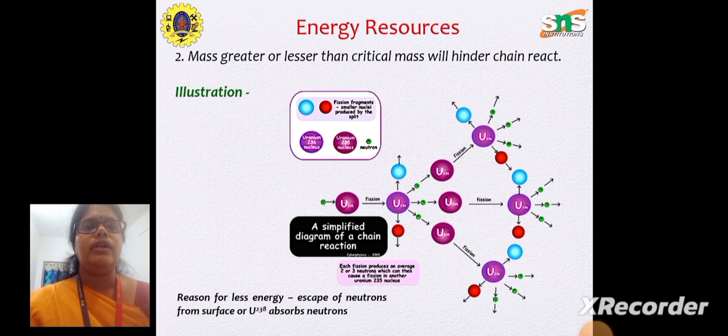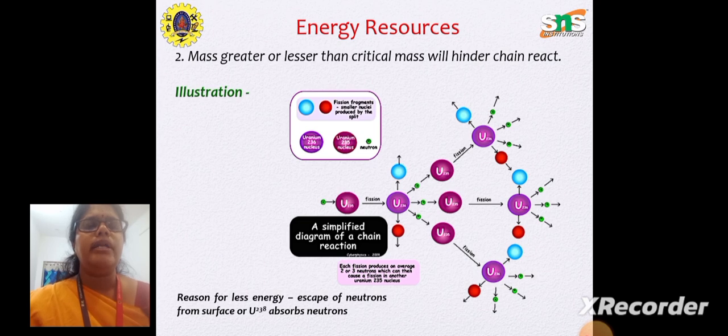Here we are going to see an illustration of a fission chain reaction. Uranium-235 is bombarded by a neutron. Due to that, a fission reaction takes place, and the uranium splits into two different nuclei, releasing three neutrons. There is a release of two or three neutrons in this reaction, and they go and bombard different uranium nuclei.